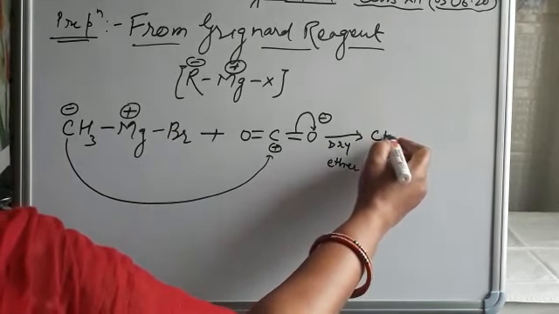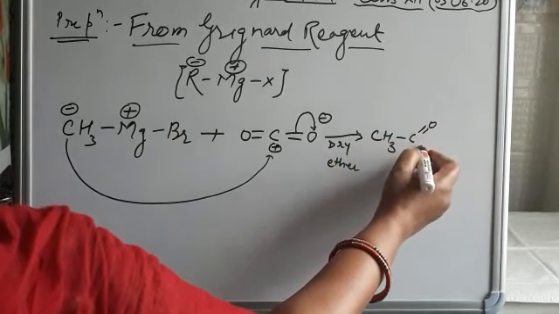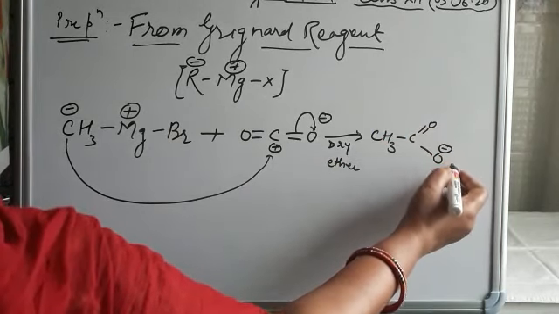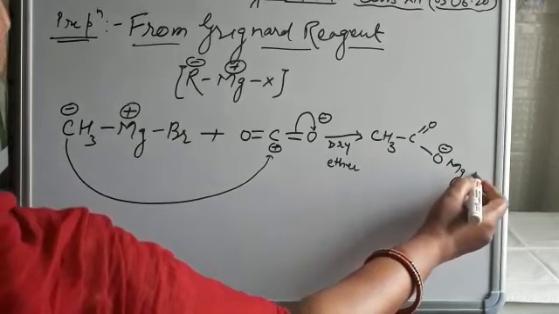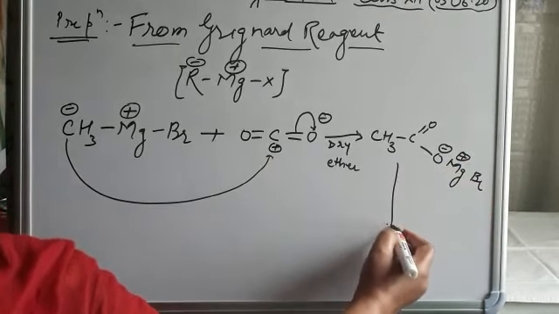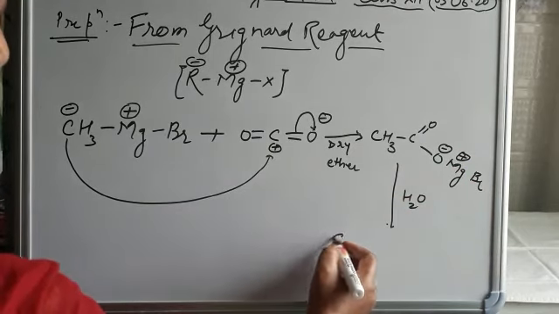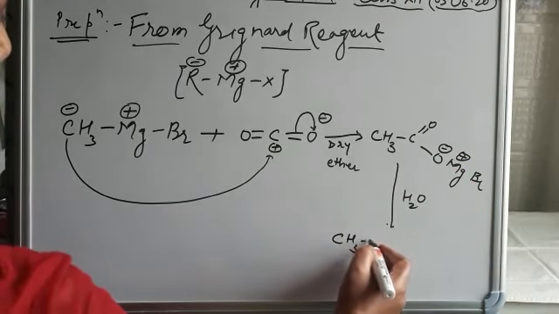So the formation of CH3C(=O)O with negative charge and MgBr with positive charge on magnesium, and when it undergoes hydrolysis, formation of ethanoic acid takes place, with Mg(OH)Br.